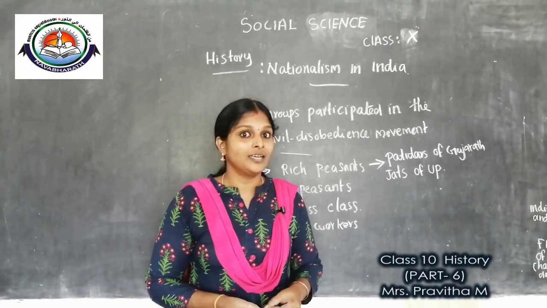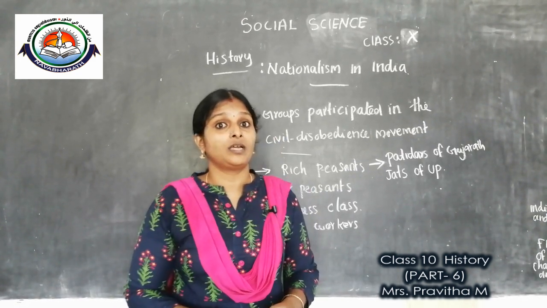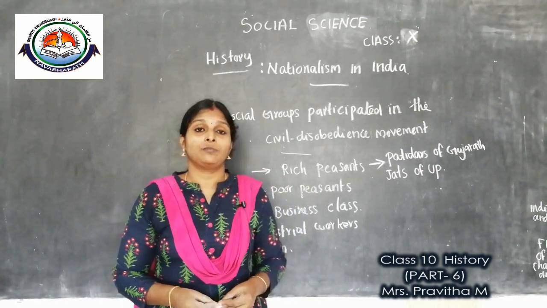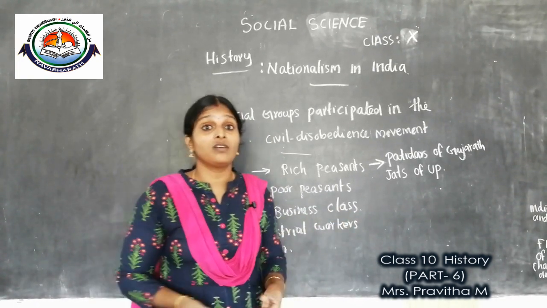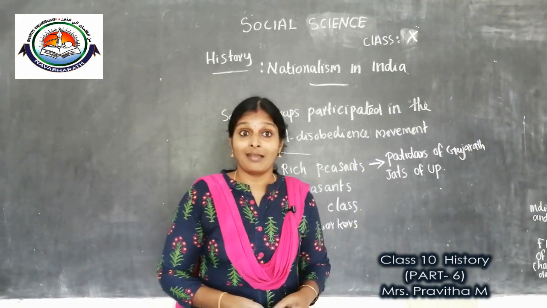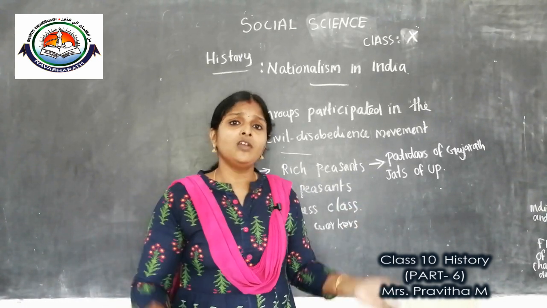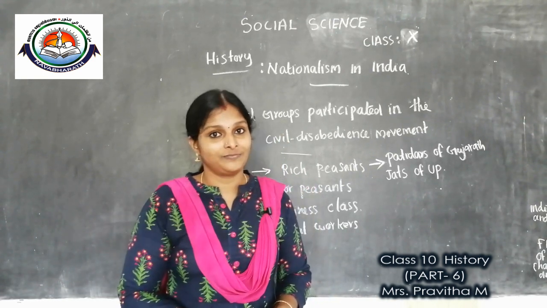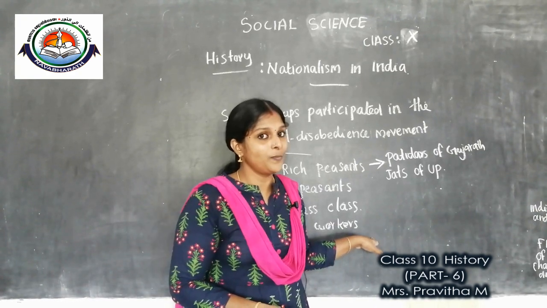But you know children, in between, the movement became violent, so Gandhiji called off the civil disobedience movement, which we also discussed. When he called it off without revising the revenue rate, these rich peasants became angry. So when Gandhiji restarted the movement, many peasant communities were not ready to participate. Clear, children? Can we go to the next social group?